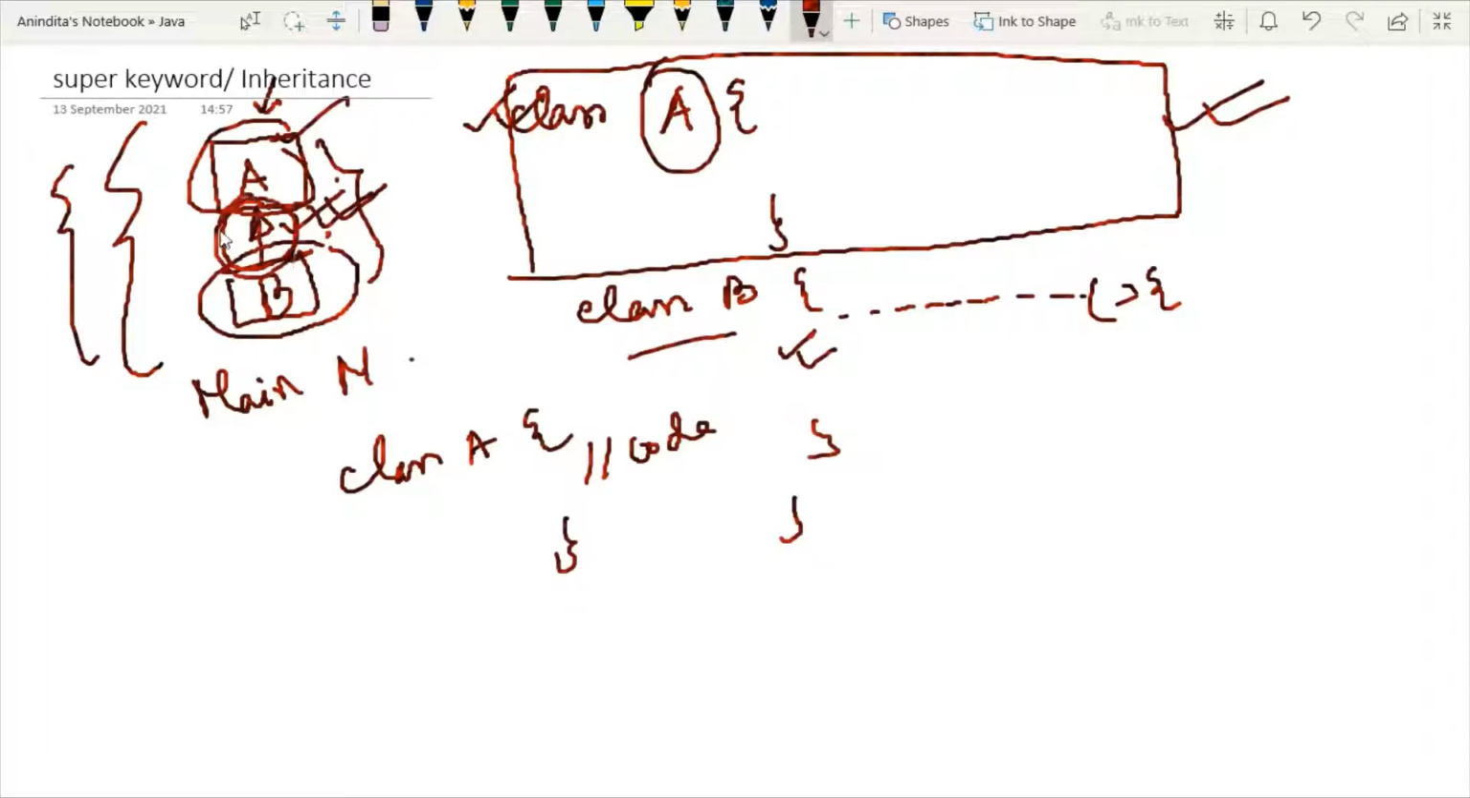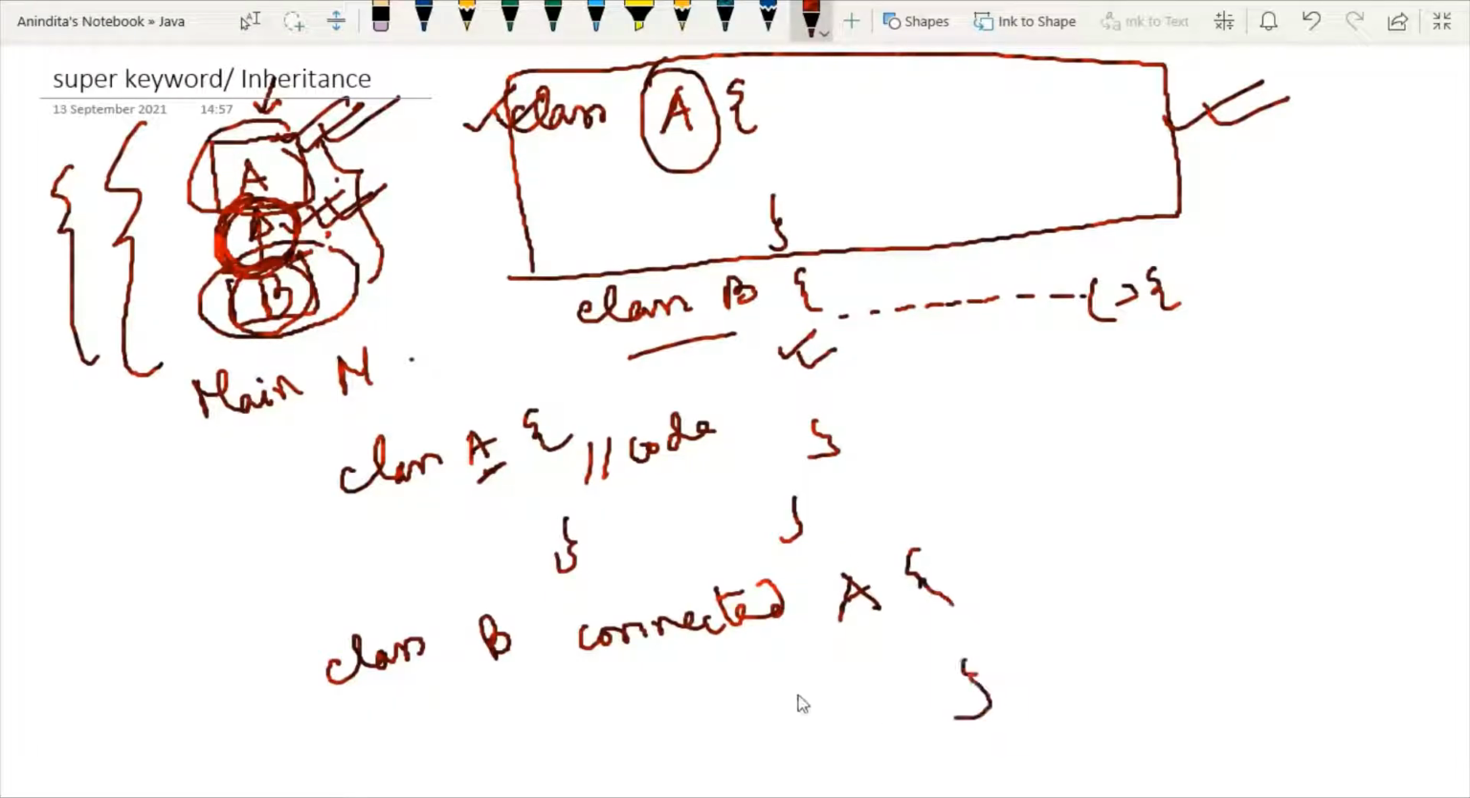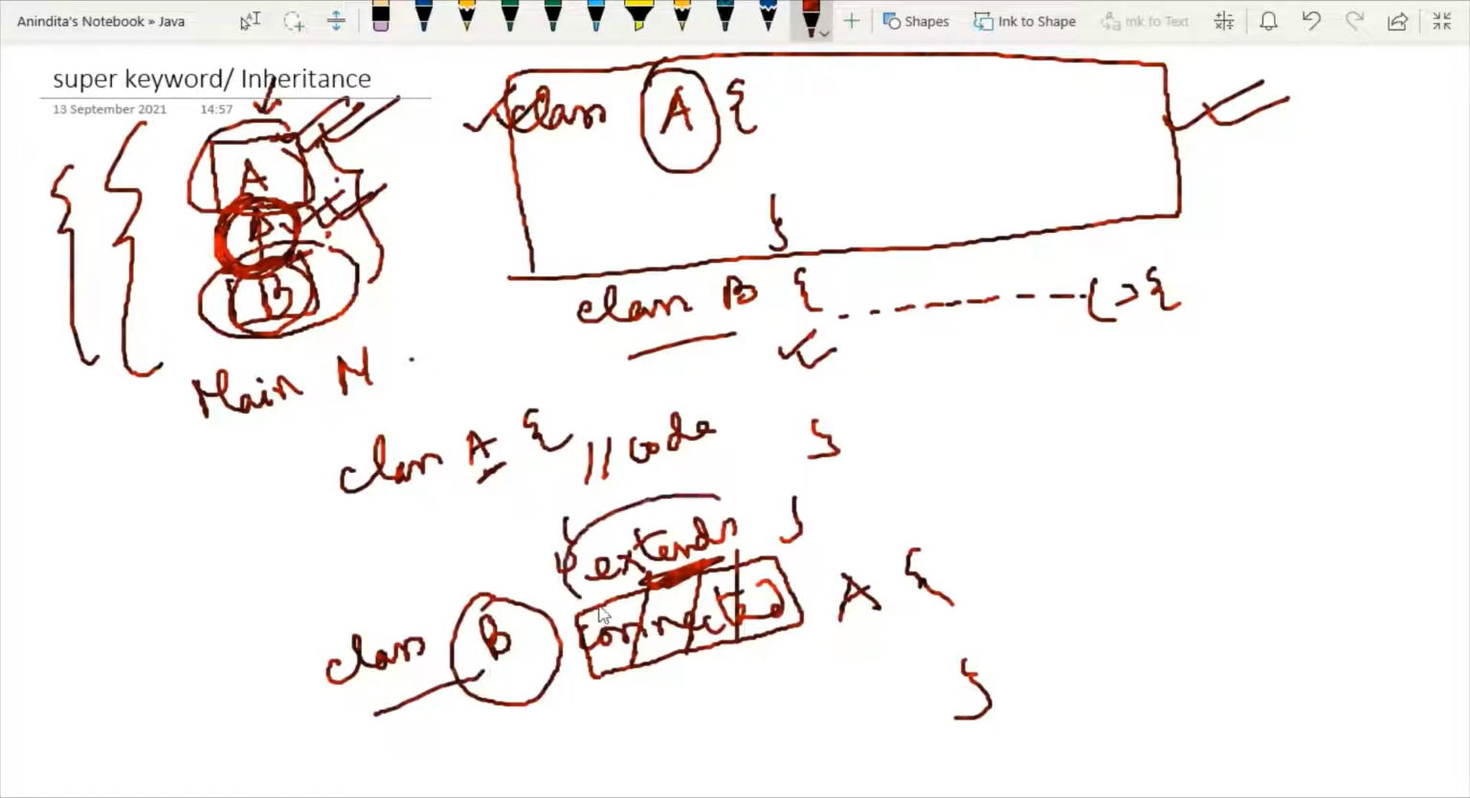So how can this connection be represented? This class B is a new class, so I will write class B which is connected with class A. Class A is already defined, so I will just write the name of the class. And how will this connection in Java be represented? This connection is represented with a keyword known as extends. So whenever you write extends, it means class B is extending the properties and the behavior of class A.